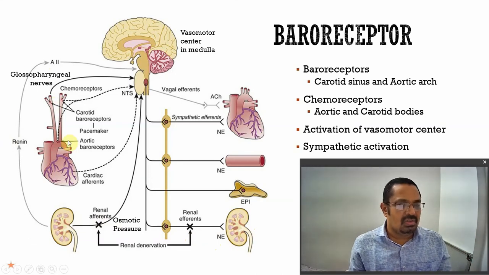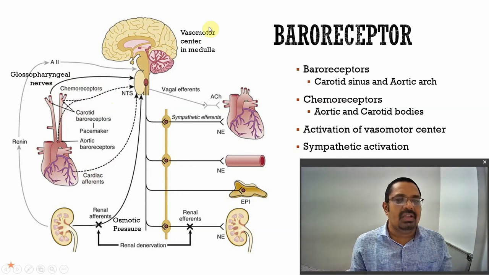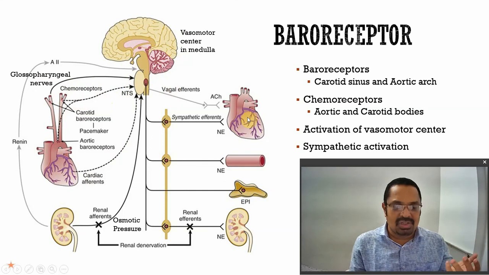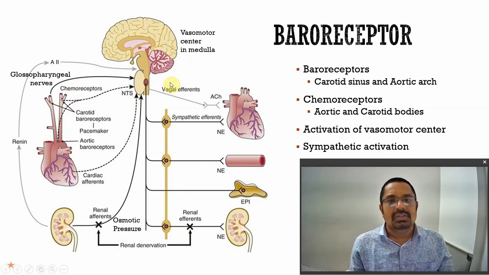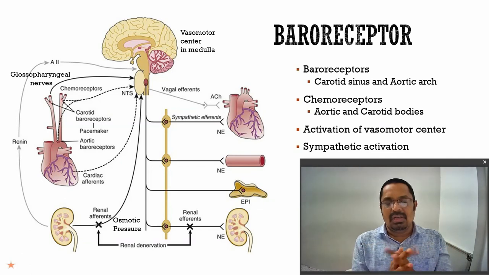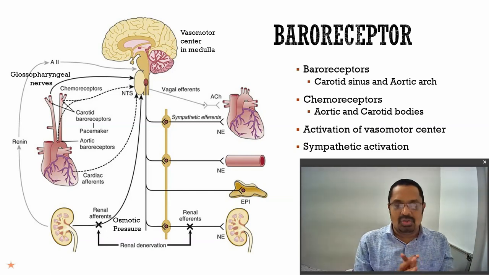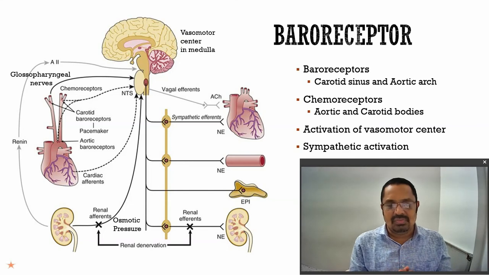So these are the sites where it is sensing. It sends the impulse through the glossopharyngeal nerve to the brain. Then in the vasomotor center, the appropriate decisions will be taken, and there will be manipulation of the heart, blood vessels, adrenal gland, kidney, and the renin-angiotensin system. Through this, the manipulation will be done, and your blood pressure is regulated. This is how the blood pressure is regulated by the baroreceptor mechanism. How the kidney plays an important role, we will see in the next video. Thank you very much.